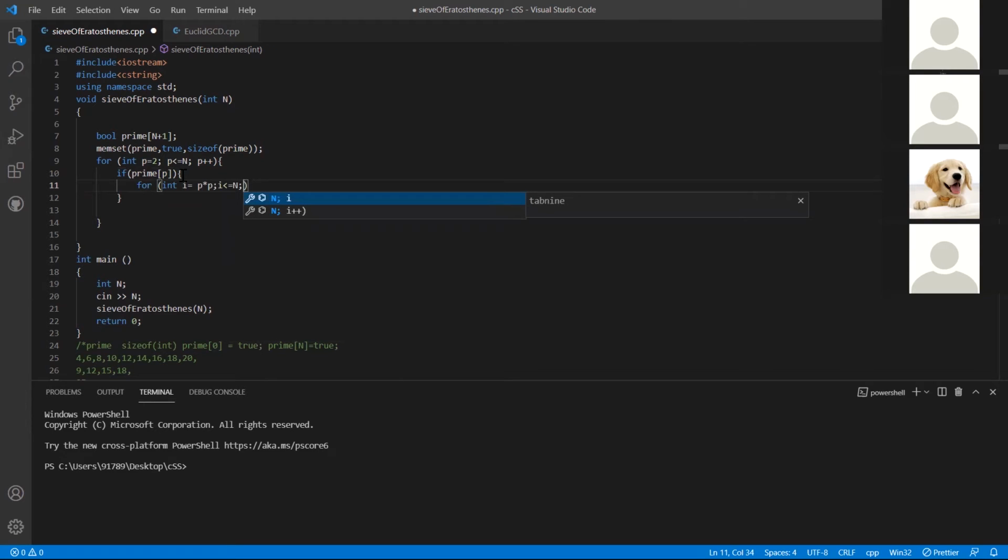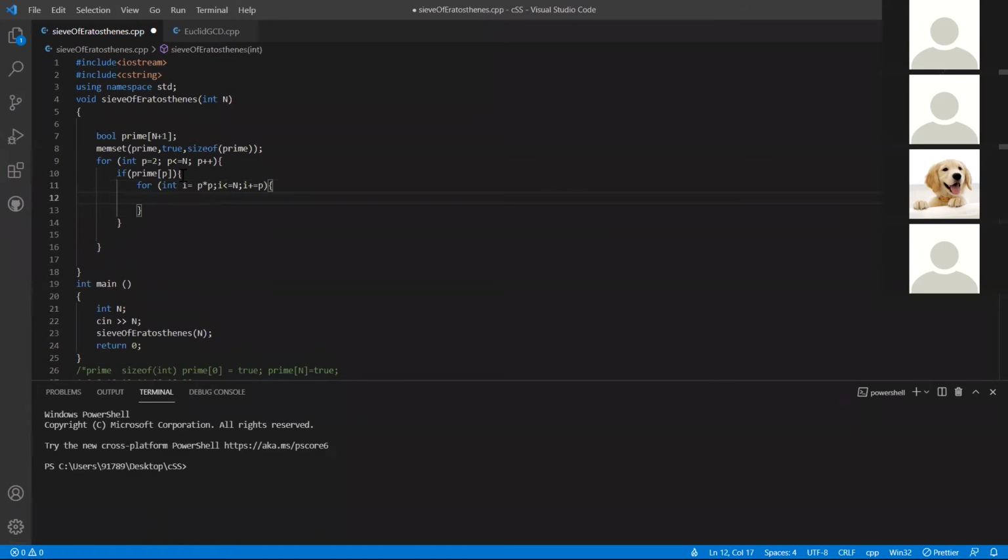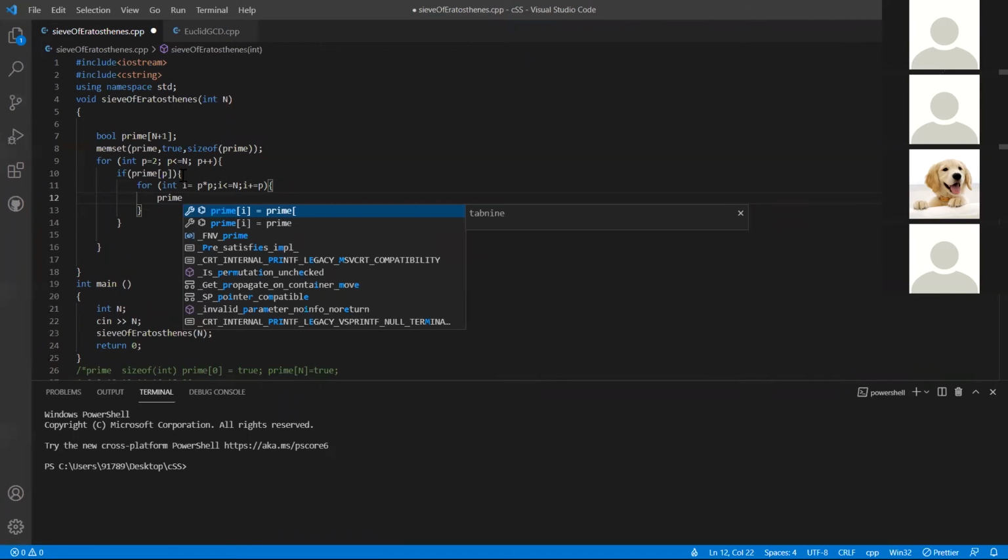Now I'm only going to check for multiples, right? The difference between two multiples is the number itself. The difference between 5 and 10 is 5. So I'm going to increment this by p itself, right? This way I'll get all the multiples. Now I'll set these as false.